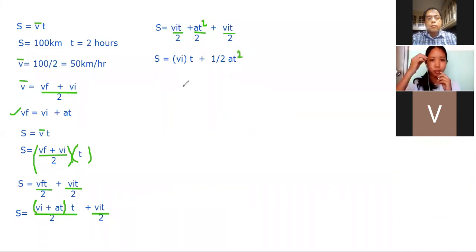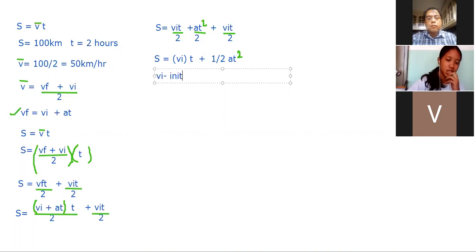So, that's it. What is the meaning of V sub I? It is our initial velocity. Our t is our time, the time of travel. And what's our value of A? Acceleration. What's the unit of our acceleration?